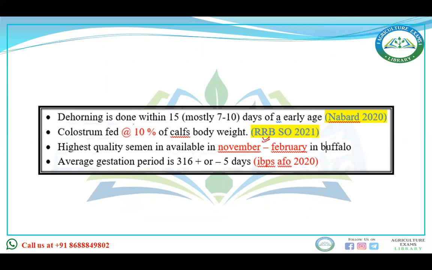Related questions: dehorning is done within 15 or mostly 7 to 10 days at an early age. Again, the highest quality semen is available from November onward in buffalo, and the gestation period is 316 plus or minus 5 days. These are all potential questions.